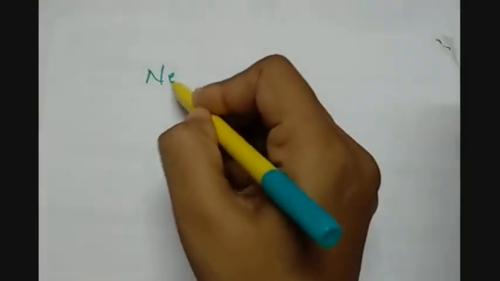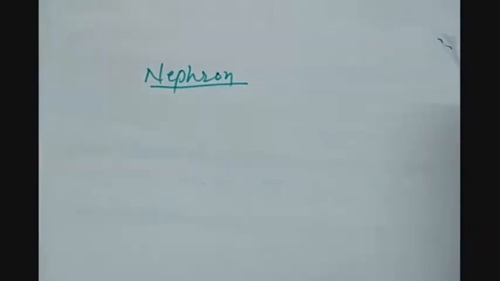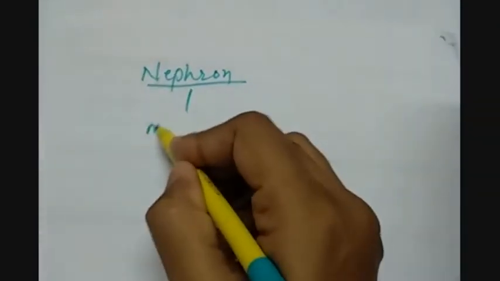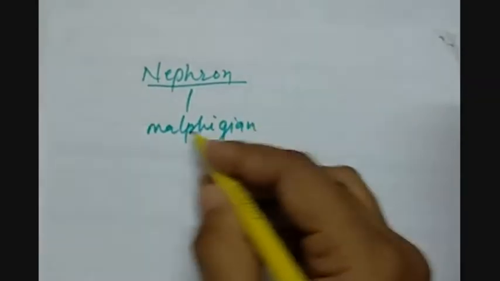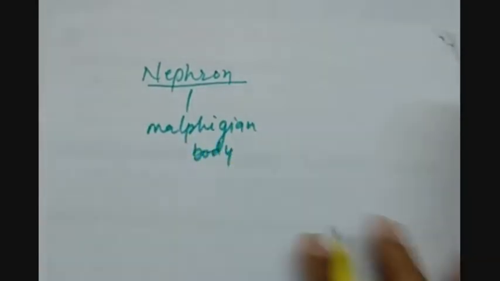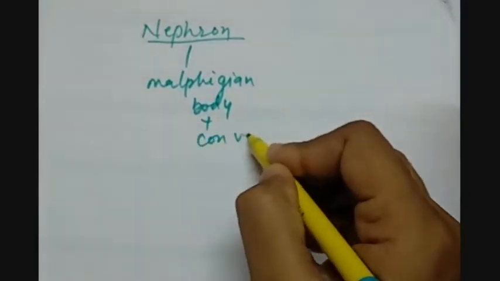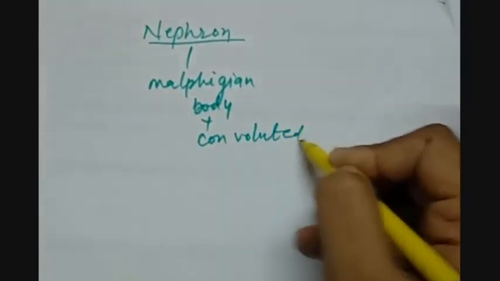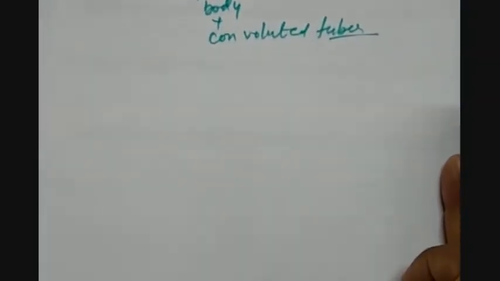So now let us study the nephron. The nephron is the structural and functional unit of the kidney. It has two parts, the Malpighian body and the convoluted tubes. So let us understand them with the help of the diagram.